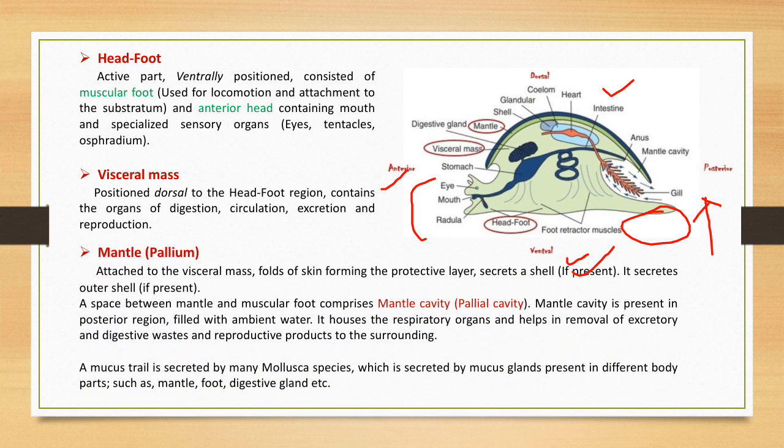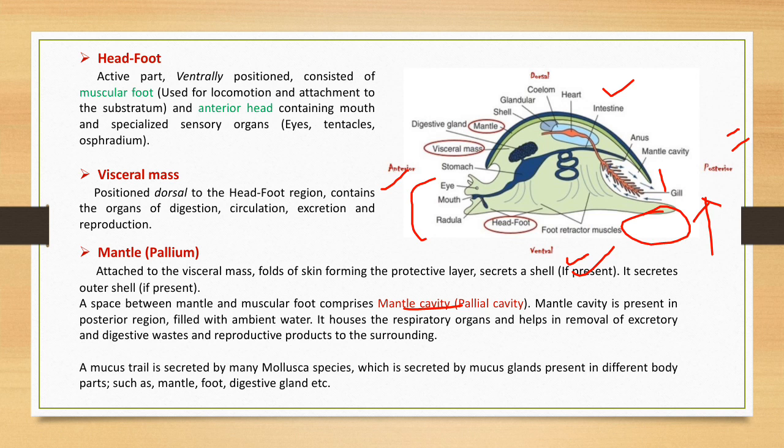Third part is the mantle, which is also known as pallium. It is attached to the visceral mass and it is made up of folds of skin that form the protective layer above the visceral mass. It hangs over the visceral mass, so it leaves a cavity between mantle and the muscular foot, which is called mantle cavity or pallial cavity. This mantle cavity is present in the posterior region, the region opposite the anterior where mouth is present.